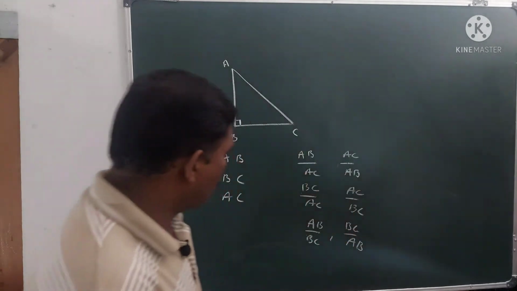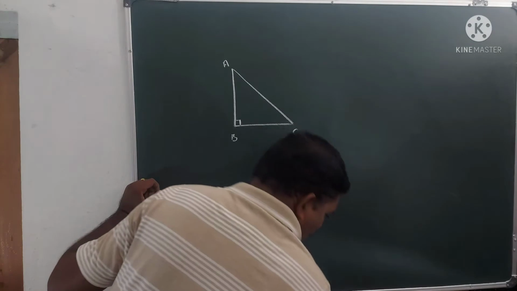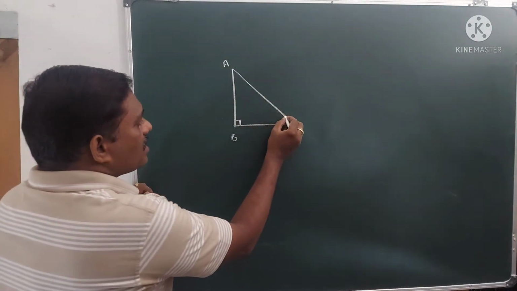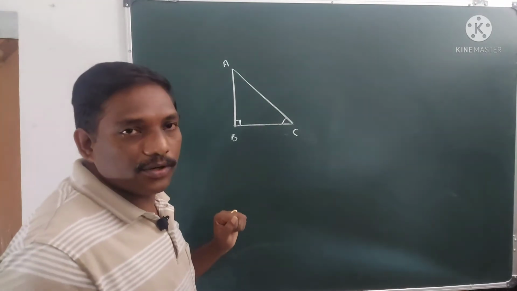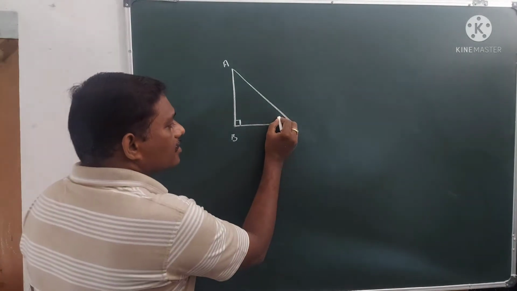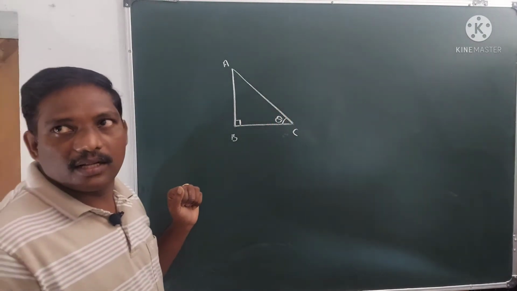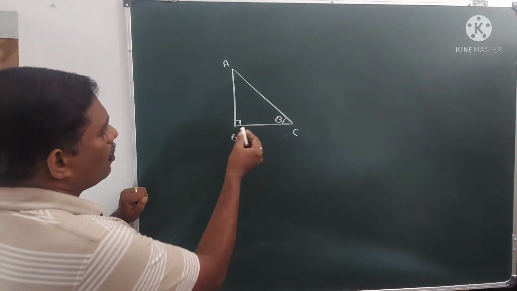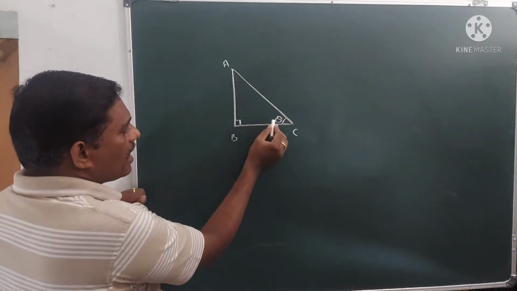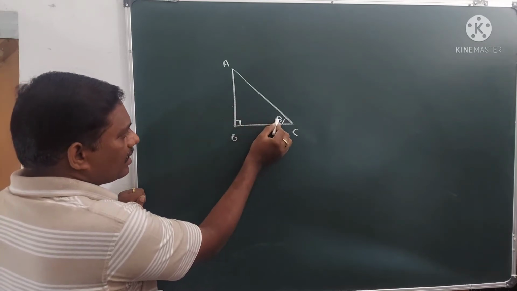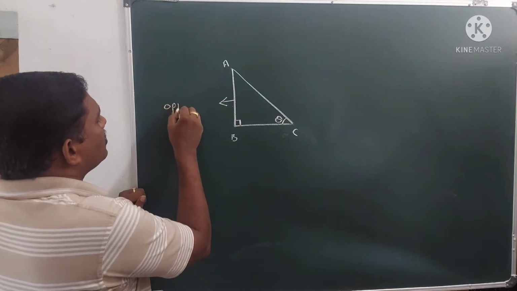Now let us see how these sides are called in a right angle triangle with respect to the angle you keep there. Here suppose the angle is theta. Side AB is exactly opposite to this angle theta. Hence this side is called the opposite side.